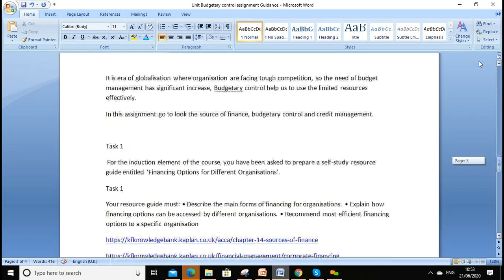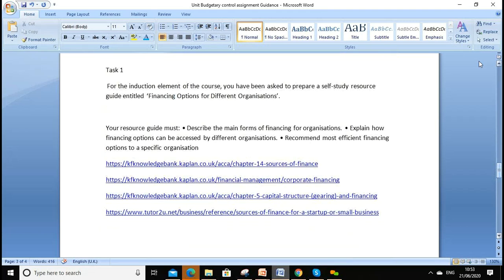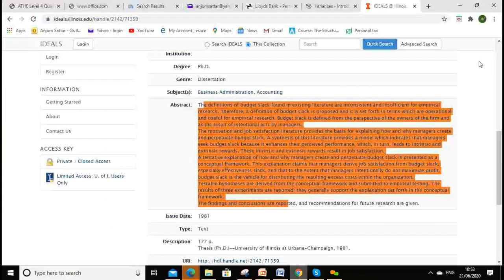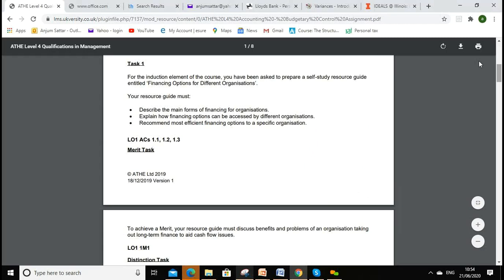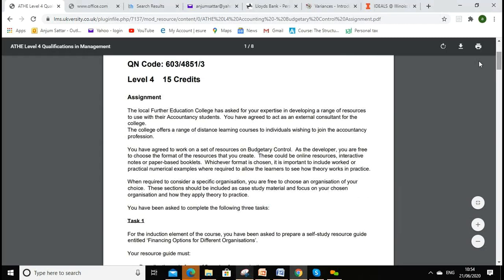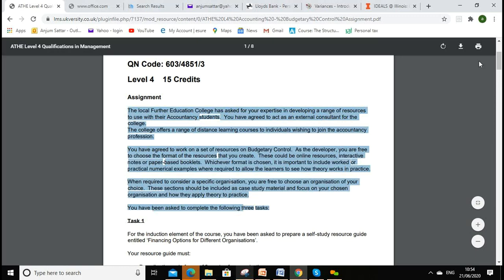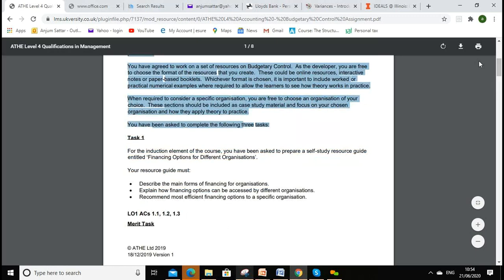So you will write about this, and you can link with the scenario which is being given. We'll go back to our assignment brief. Please look at this assignment brief which is given on Moodle. So we have task one. We need to read the scenario. The local further education college has asked for your expertise in developing a range of resources to use in accounting with their accountancy students. So we need to prepare the resource. You can read this and then we can link the discussion with task one.